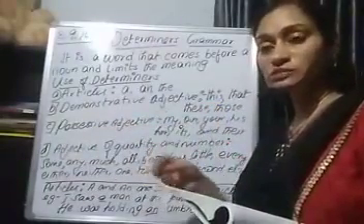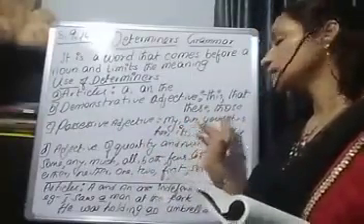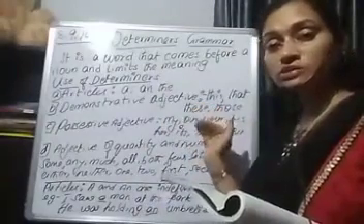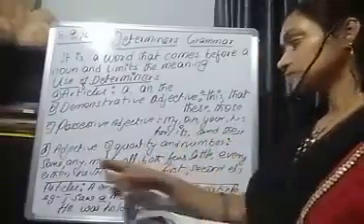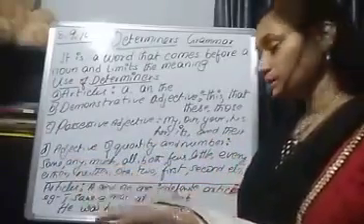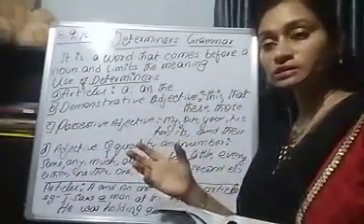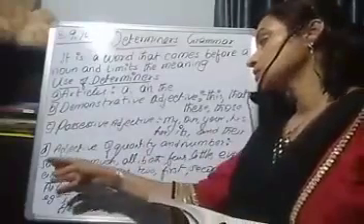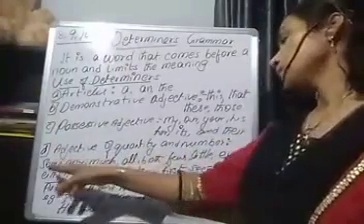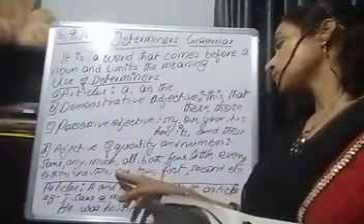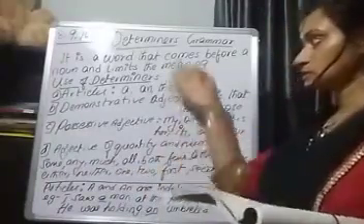What we possess, we show by these words: my, our, your, his, her, its, and theirs. Then adjectives of quantity and numbers, whereby using these words we show the quantity, whether it is less or more: some, any, much, all, both, few, little, every, either, neither, one. These are numbers: 1, 2, first and second, etc. So this is about determiners.